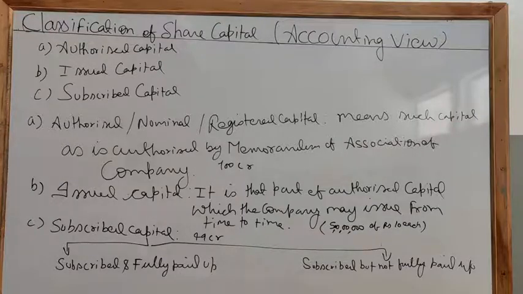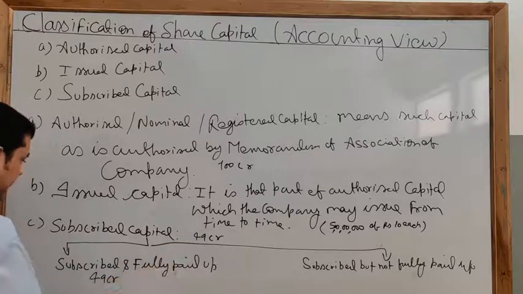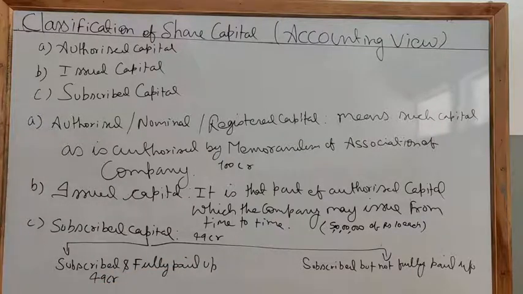So we are going to study subscribed and fully paid up. Shares are classified, that is shown, as subscribed and fully paid up in the notes to the accounts on share capital when the company has called up the total nominal face value of the share and has also received it. Clear? Now for example, if your subscribed capital is 49 crore, and all the shareholders have paid, you have got the full amount. Out of the 49 crore, you have got the full 49 crore. It is called subscribed and fully paid up. Clear?